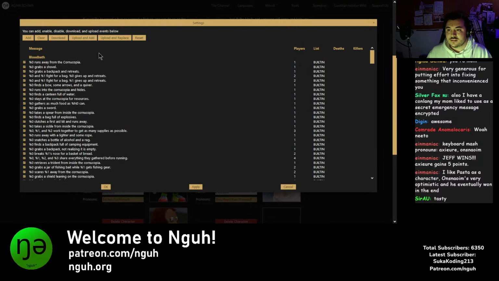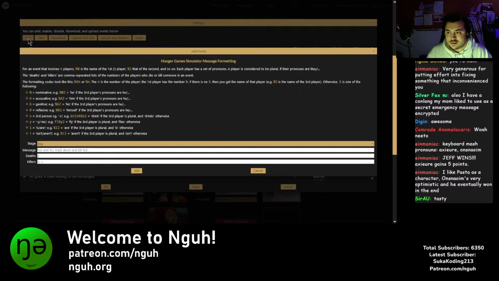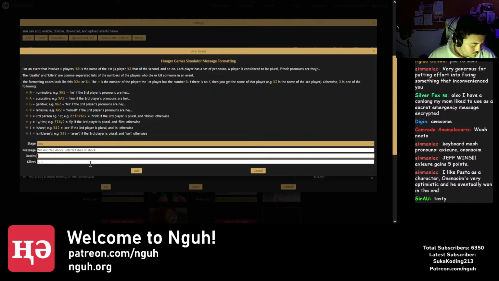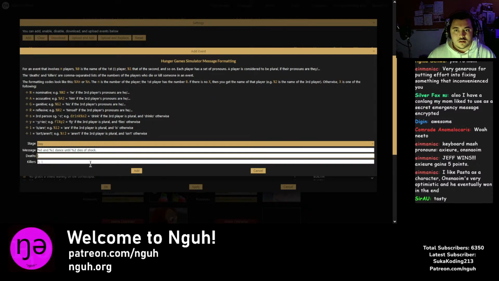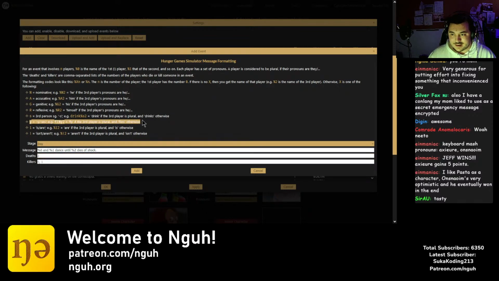There's one more button, and that's the add button. That one is the most complicated one. That opens yet another dialogue. For instance, a verb that ends in Y, in the third person singular, gets changed to IES, and we have a special format character. That's the Y there that you can insert. If you look at the third one from the bottom.